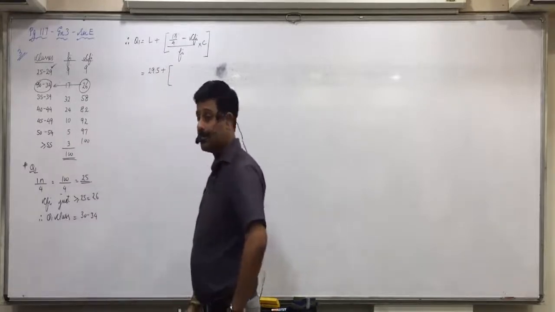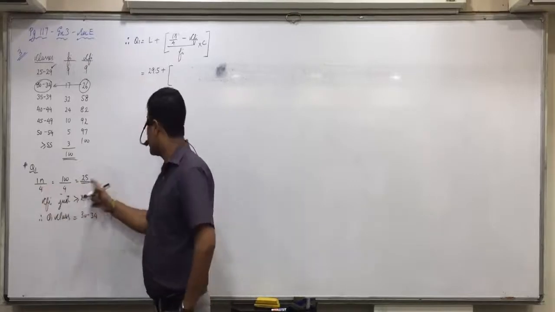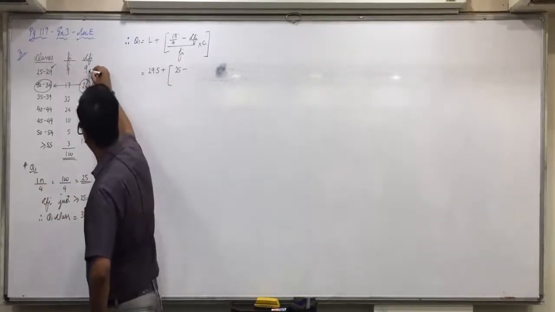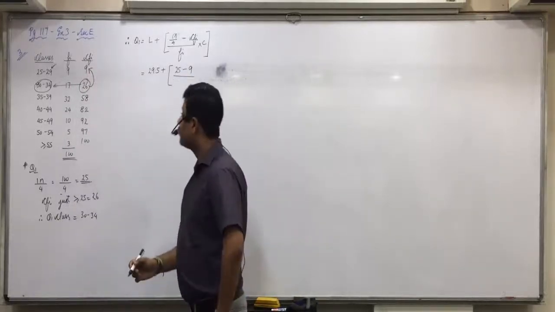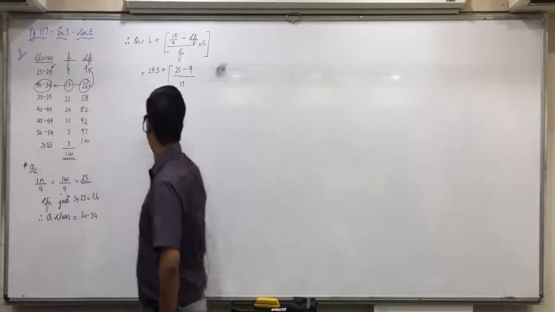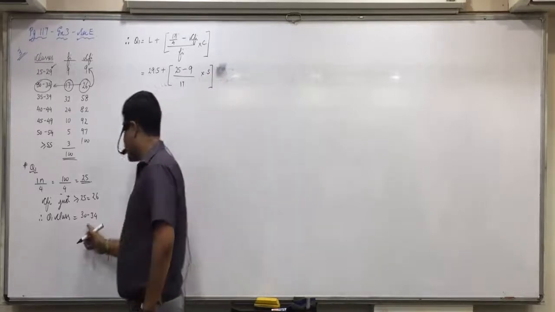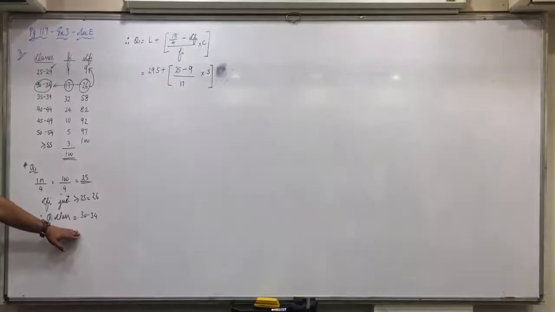Further, 25 minus 9. Yes, n by 4 from the first step. Do you all get 25? Minus CFI of preceding class. Do you all get 9? That's 17, FI of same class, that is 17, into 5. Class length of 30 to 34 is 5. They are inclusive classes, so class length is not 4, it is 5. Okay.